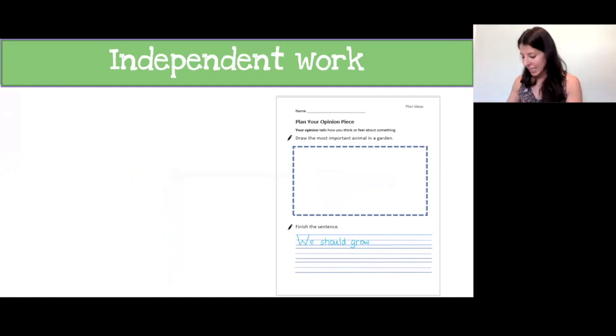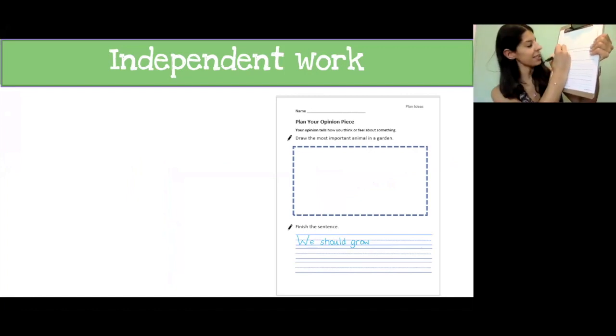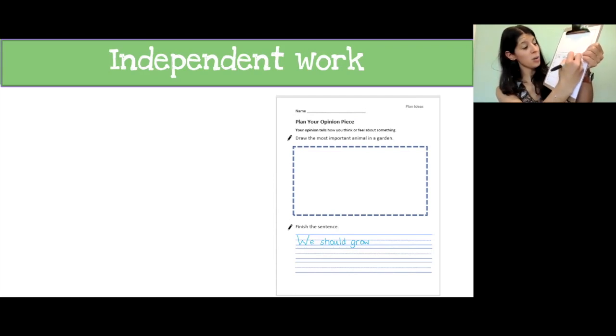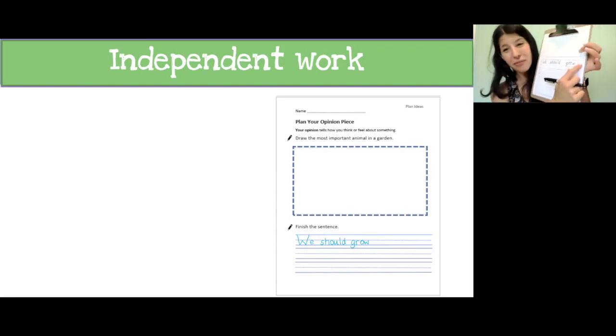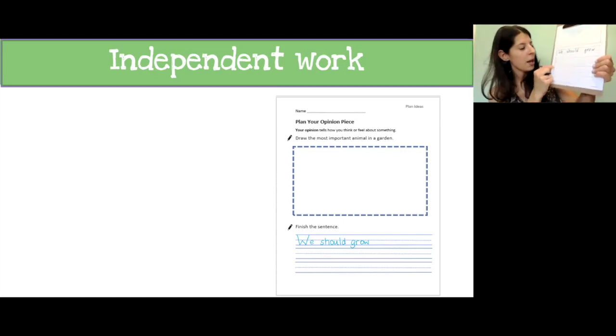So I'm going to go ahead and start with an uppercase W here because we know that capital letters start a sentence. Then I'll have my lowercase, we, make a space, should grow. I don't think I'll fit the word pumpkins here, but that's okay. I'm just gonna pop down here and write it down here. Pumpkins.